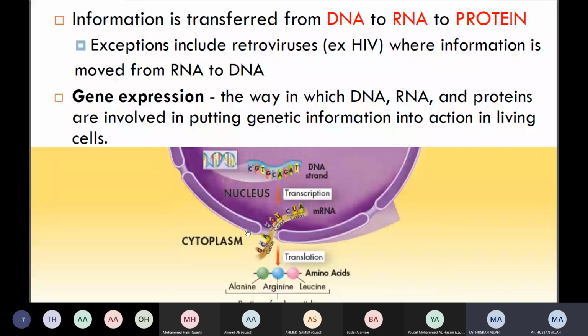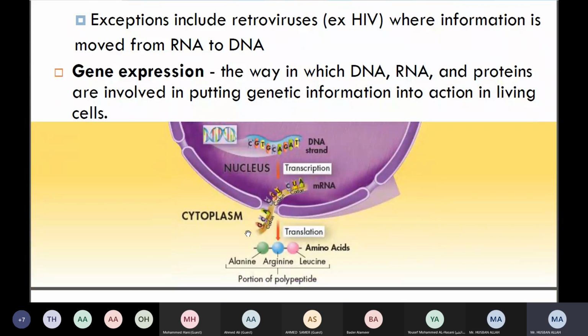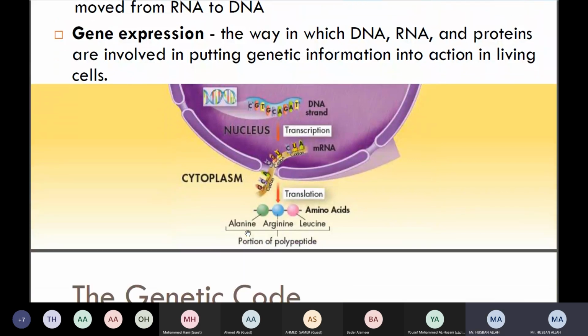So now that short sequence of the lignin protein which is present on the DNA, it will be transcribed into messenger RNA, and from messenger RNA it will be translated in protein synthesis, right? It will be translated into the protein, and it will form protein. So that is the action, right? Here, if you look at this diagram,